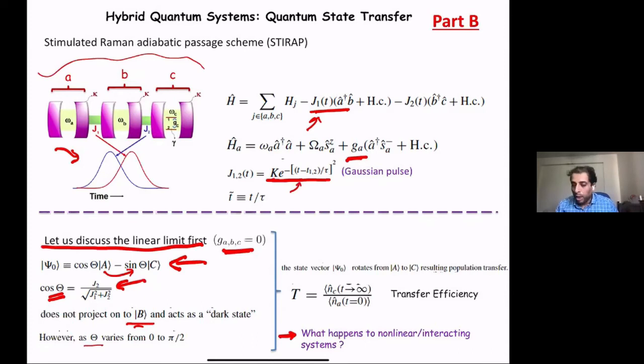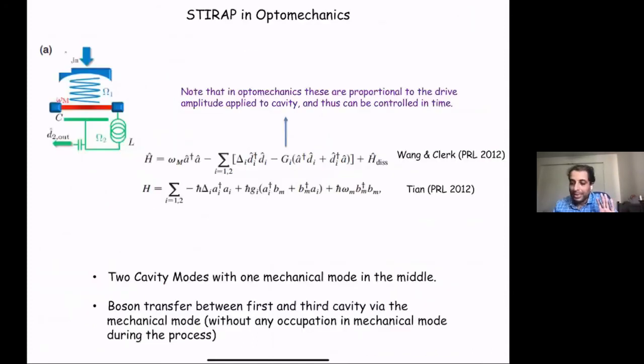Before that, let me show a motivational slide, that this notion has already been discussed in the linear regime in the context of optomechanics, where you have this kind of setup. This capital G, which is like the J of t, can be implemented in optomechanical setups.